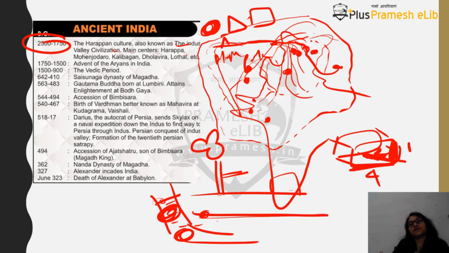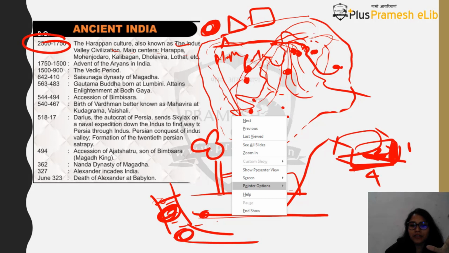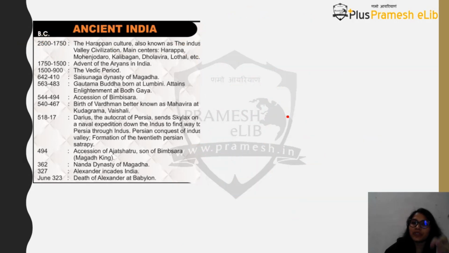And here I'll tell you some important things that you have found in a particular city, which are at least mentioned on the slide. So Harappa was famous for 6 granaries that have been found in Harappa. Then Mohenjo-daro is famous for large size granaries. Then there was a great bath which was present, and there was a dancing girl statue that was also found in Mohenjo-daro. In Kalibangan, you have found a plowed field, and you have also found a fire altar. That means the fire was prominently being used.